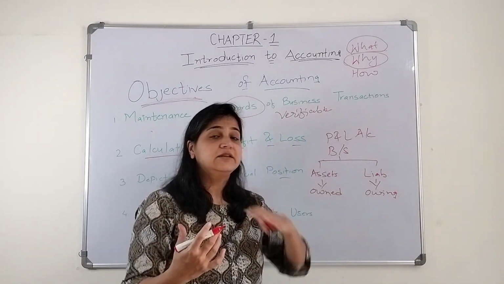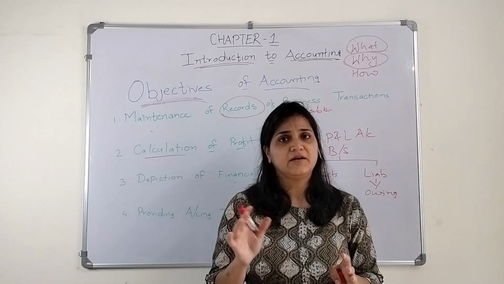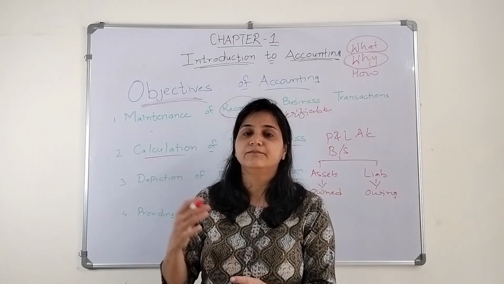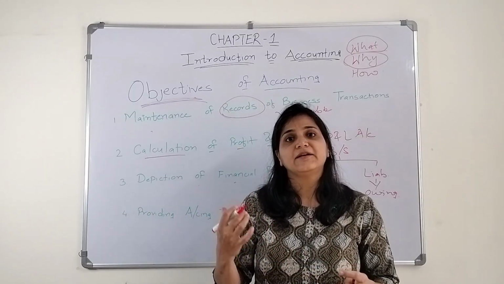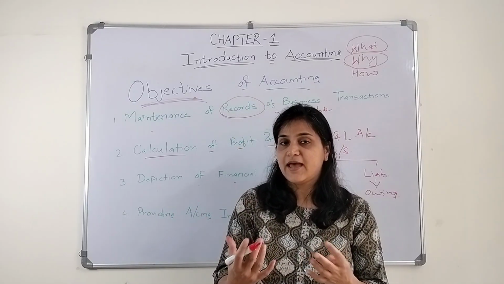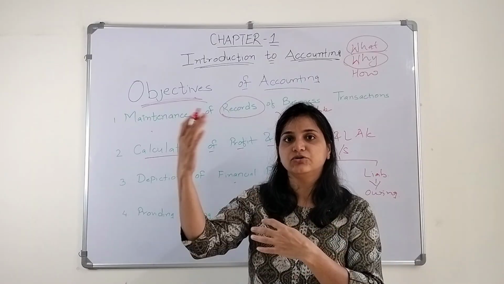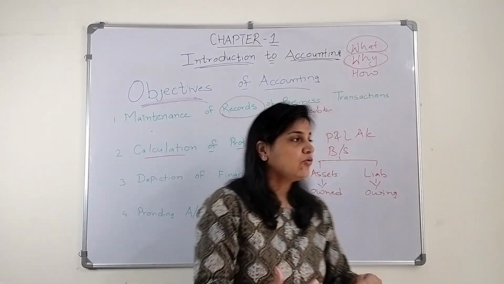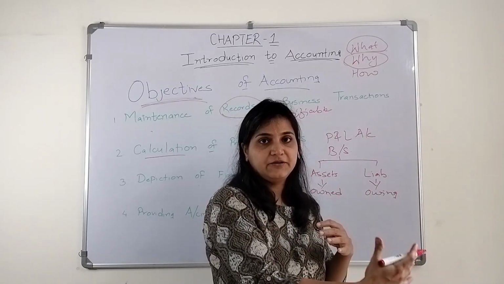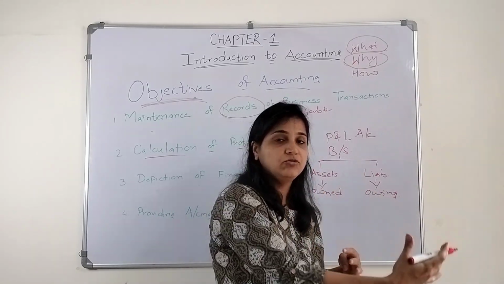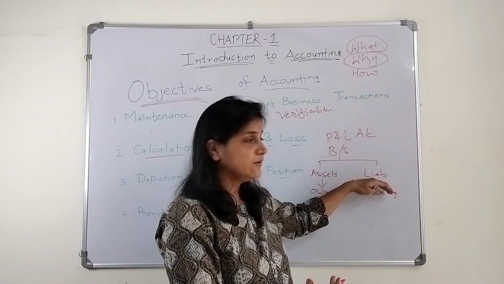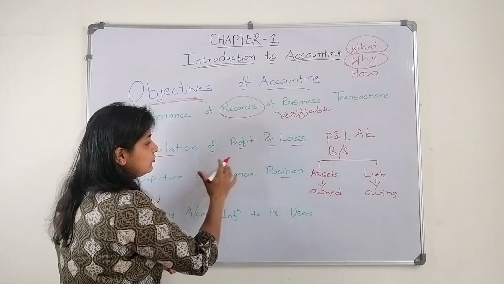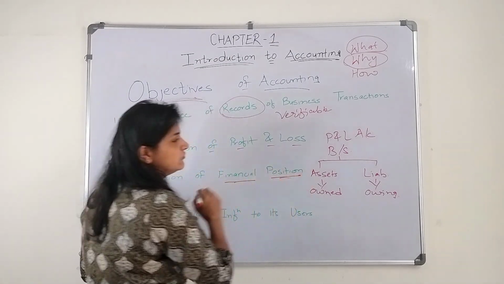As I said in the first example, take an example of your parents earning an income. They want to buy a new property, and they can't have that much money, so they go to the bank and ask for a loan. From there they get to know how much they owe to pay, and that is considered a liability. So when we prepare the financial statements, we get to know the financial position of the business.